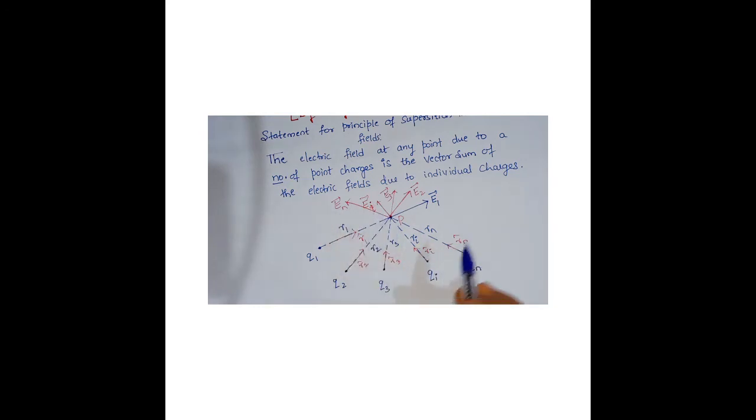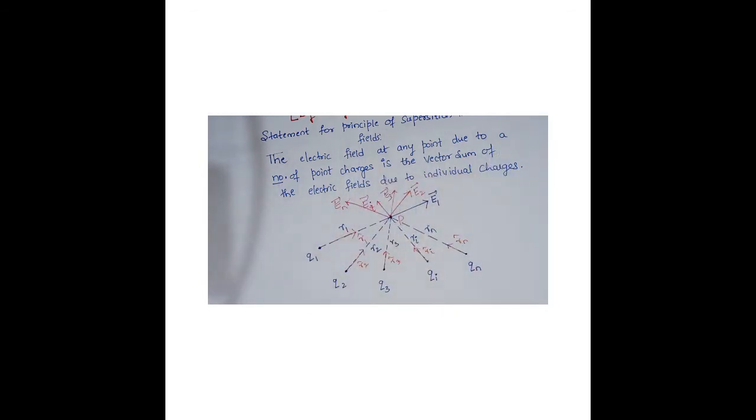Before that, you have to find the E1 expression. What is the electric field expression? It is 1 by 4 pi epsilon naught into Q by R square, isn't it? That's the expression. You have to use it here to find the electric field, and by applying this law you find the vector sum. So this is a very dead easy question.